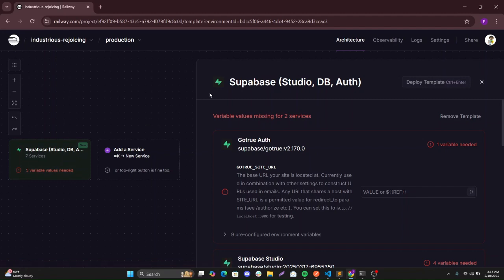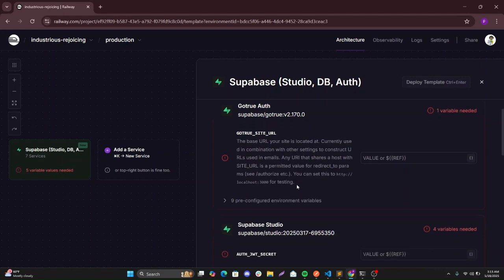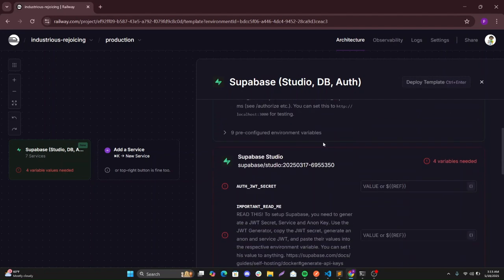So okay, to begin with, we have this, the GoTrue out. So this is basically the URL of your front end. So we do not have this, so I'll just follow this instruction and use that for testing. We need other variables here, the Supabase JWT secret.